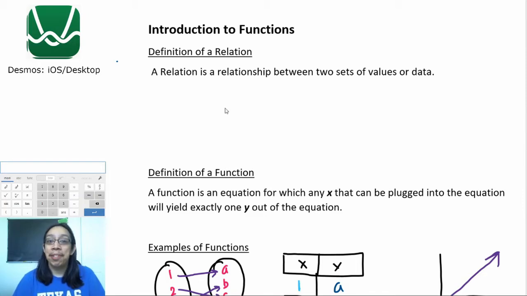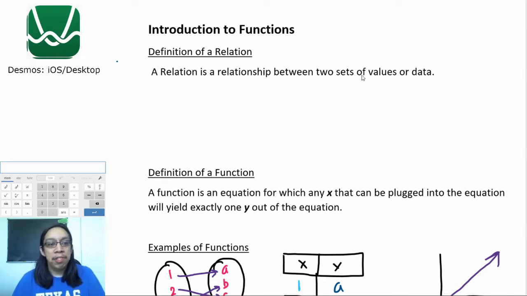Before we talk about functions, it's important that we know what the building blocks of a function are. That building block is what we call a relation. So what is a relation to begin with? Basically, a relation is a relationship between two sets of values or data. Now, in order to better understand that, let's make an example.